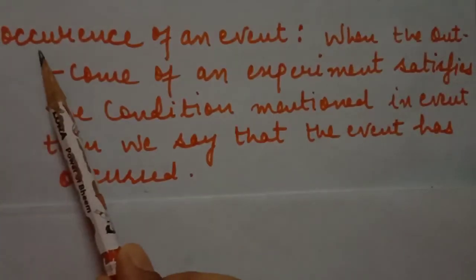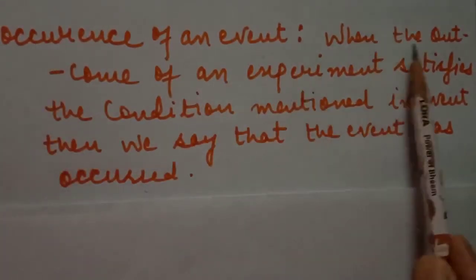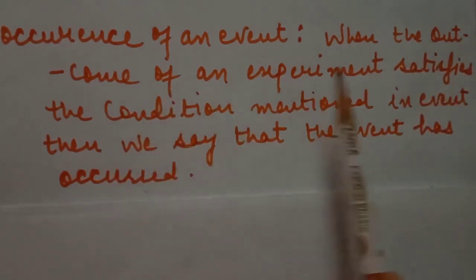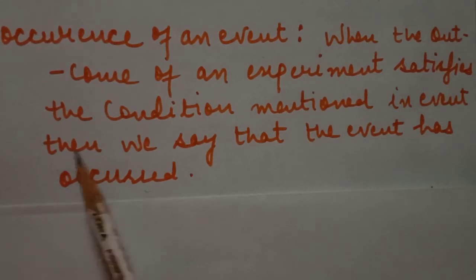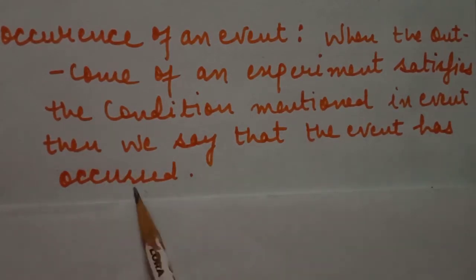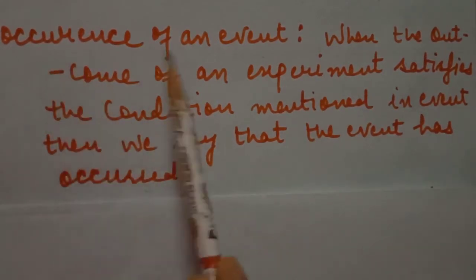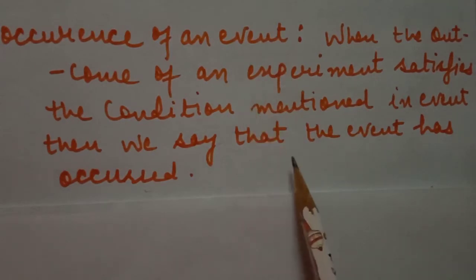Next definition is occurrence of an event. When the outcome of an experiment satisfies the condition mentioned in the event, then we say that the event has occurred. Students, occurrence of an event means when we perform an experiment and do some action, we definitely have some condition in our question.